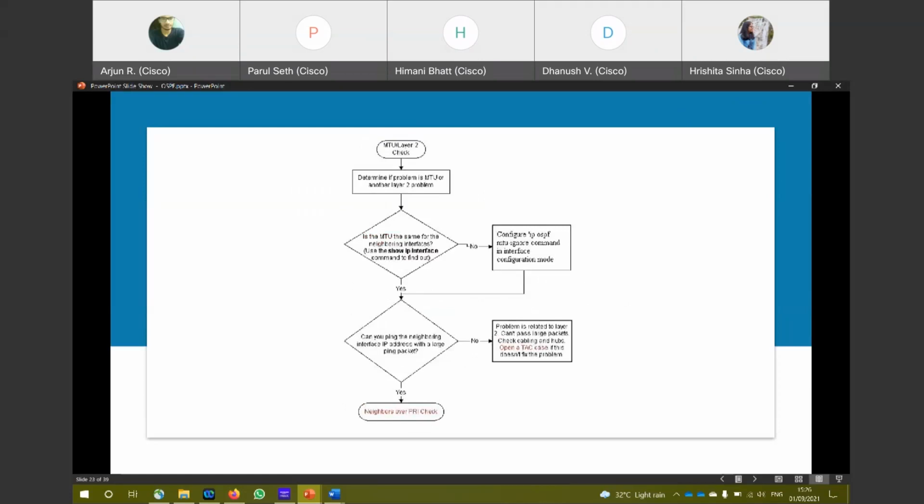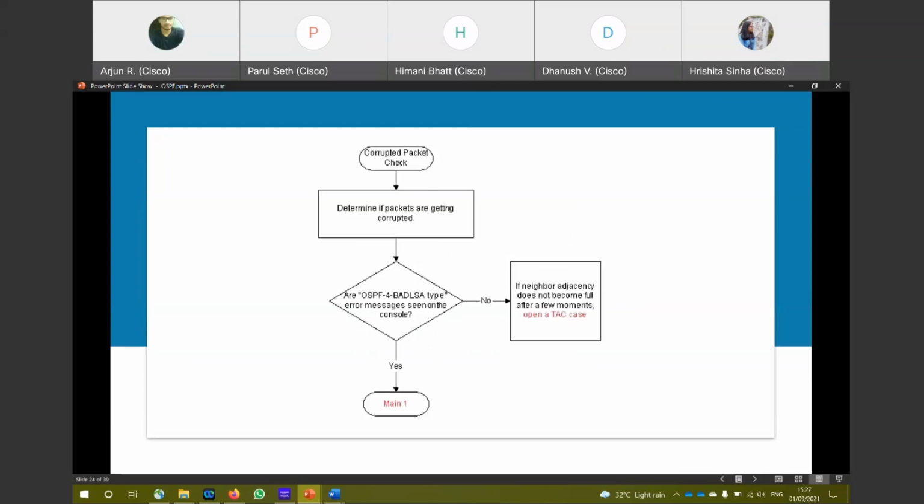For the MTU layer 2 check, to determine whether there is a layer 2 problem, you must check whether the MTU is the same on both sides. MTU is basically the maximum transmissible unit. Those must be the same for every layer 2 device directly connected to each other. You could use the show ip interface command to find that out. And after doing that, you can also check whether OSPF has come up.